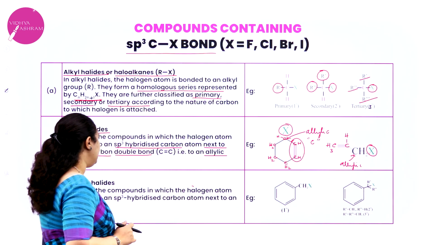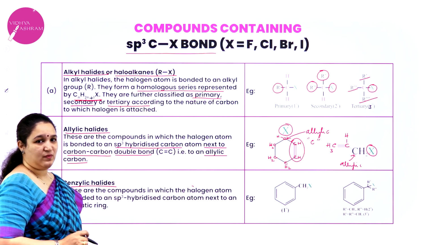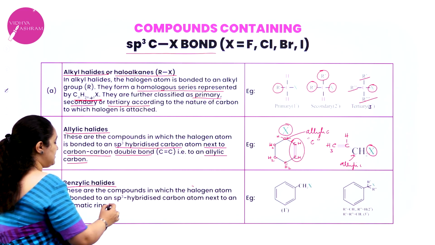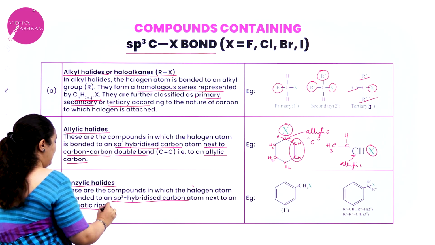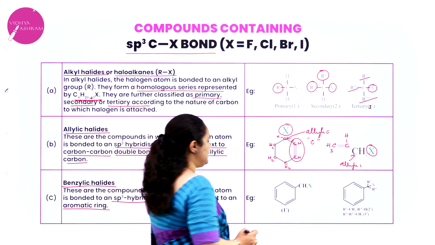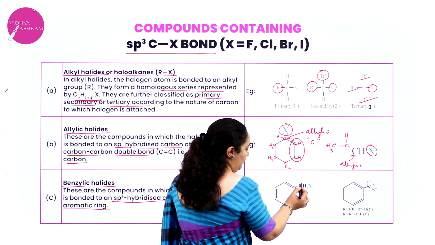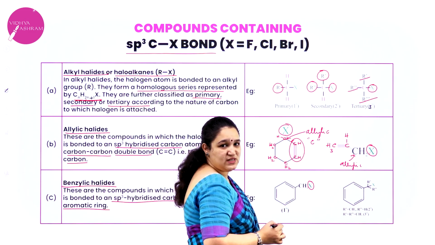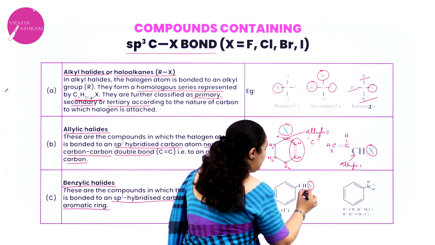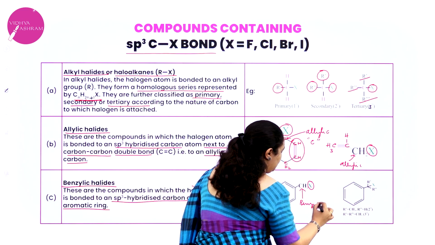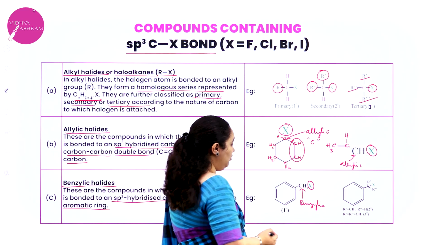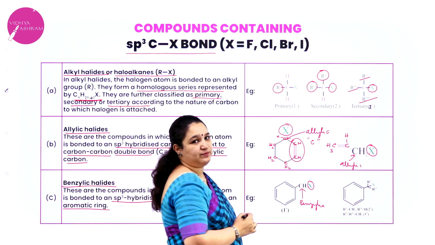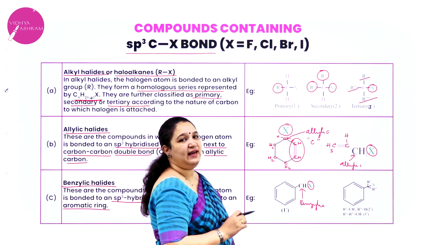So I hope you have understood what you mean by allylic carbon atom as well as allylic halides. Now next is benzylic halides. We will see what it is. These are compounds in which the halogen atom is bonded to an sp3 hybridized carbon atom next to the aromatic ring. Now here you can see this is the aromatic ring or the benzene ring and it has a carbon atom. For that carbon atom there is a halogen attached. So this is called the benzylic carbon atom. If the halogen is attached to a carbon atom which has the aromatic ring attached to it, then we call them benzylic halides.